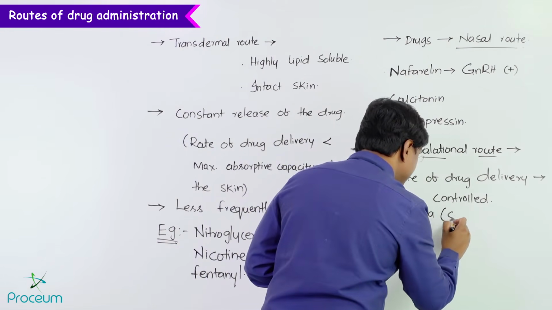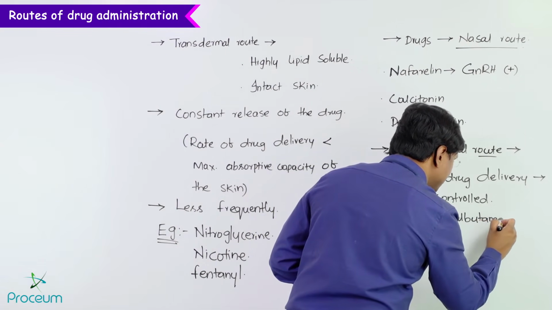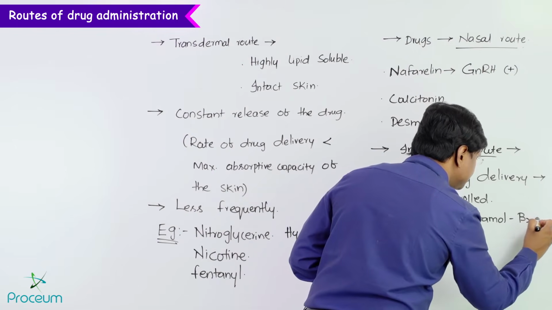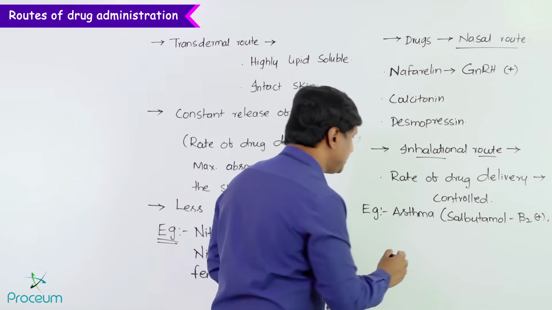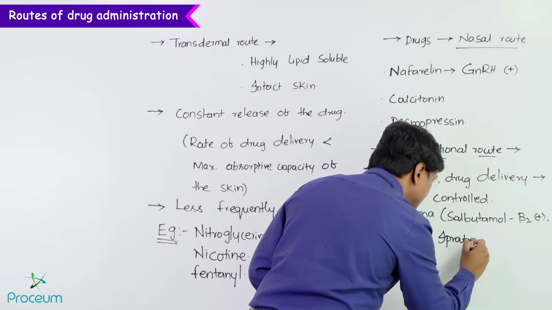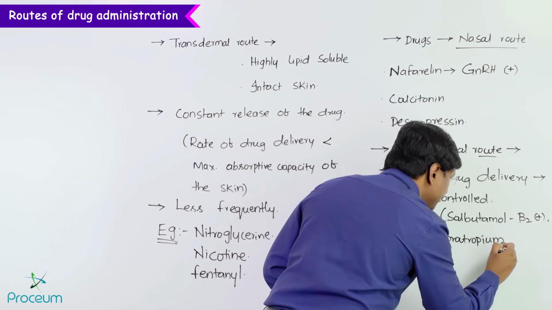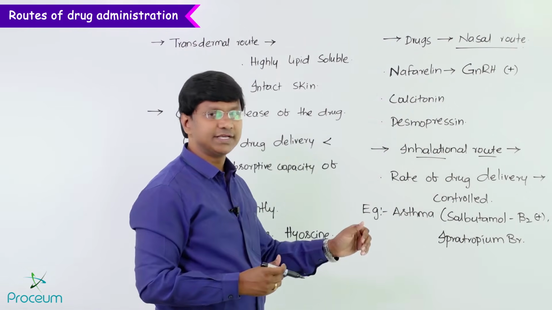They include, for example, salbutamol. Remember, it is a beta-2 agonist. And then you have ipratropium bromide, which is an anticholinergic drug that can be administered via the inhalational route.